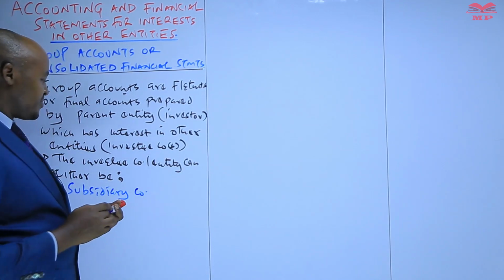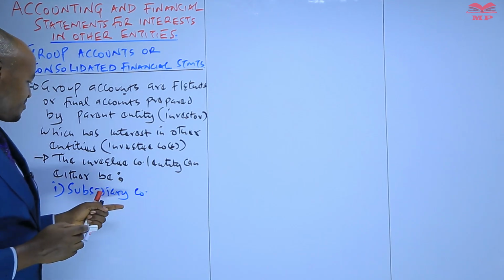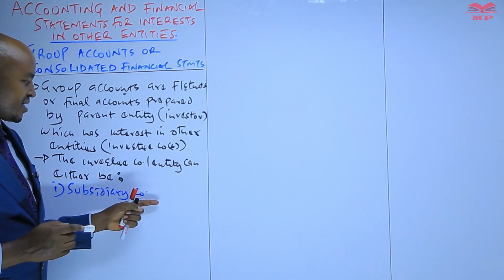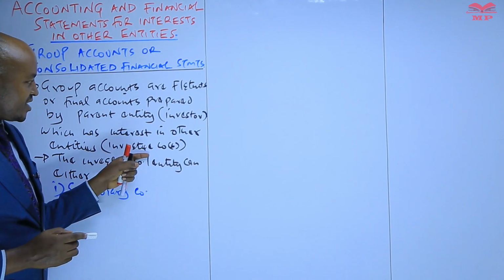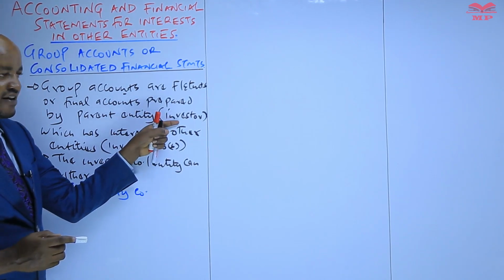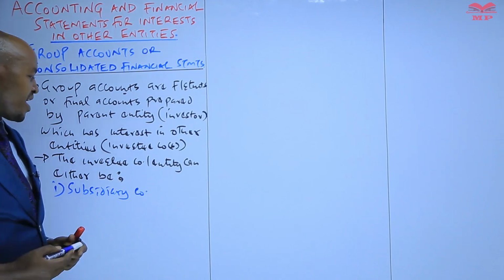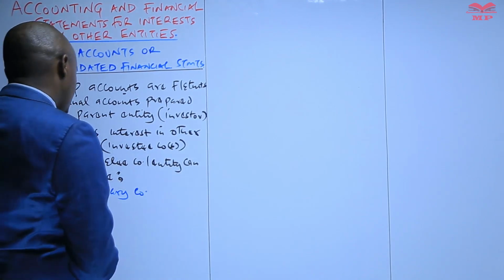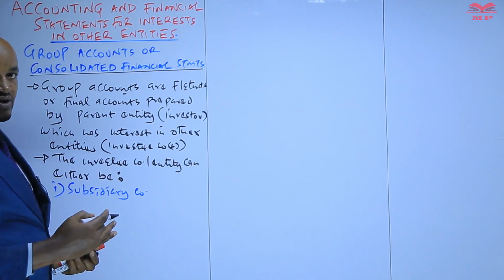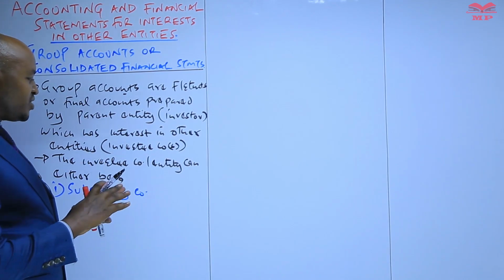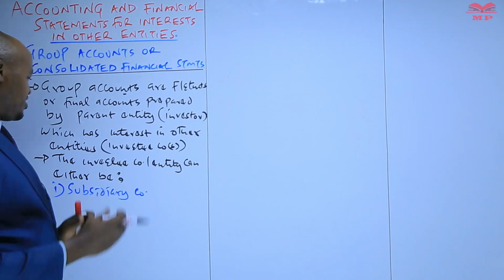A subsidiary company is a company over which the parent company has control, or basically an investee company whereby the investor company has control. In this case, we say that the parent entity has control if it has acquired shares which lie between 51% to 100%.